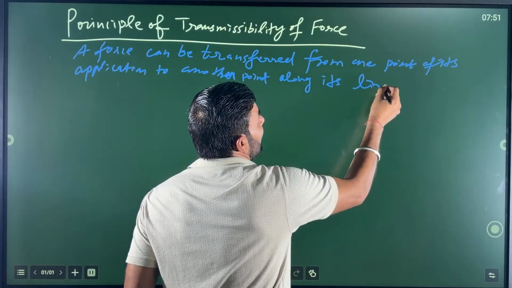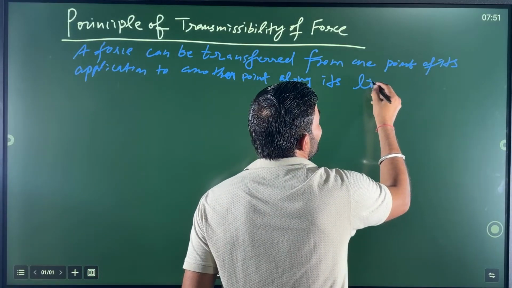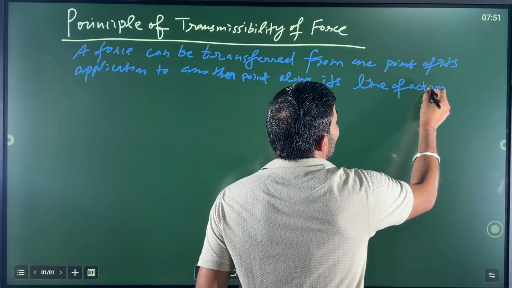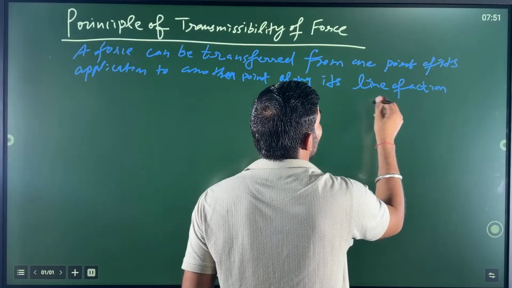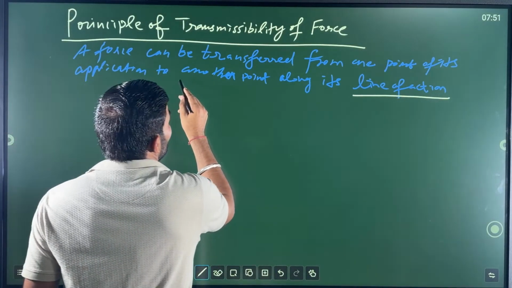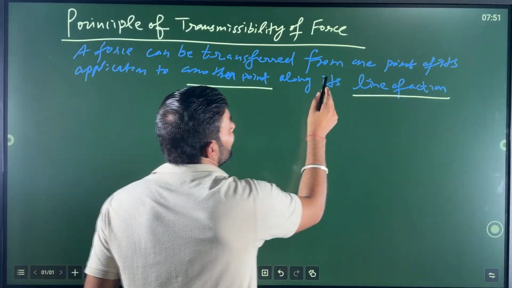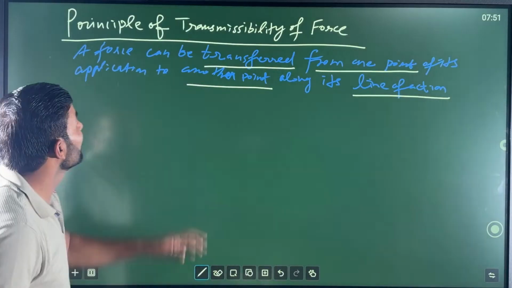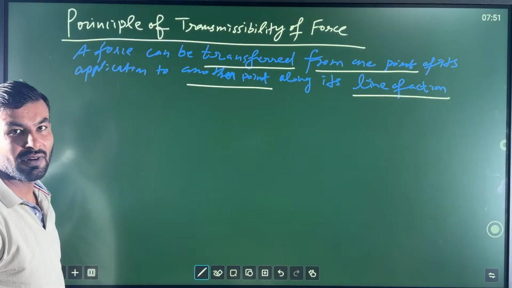My dear friends, this is very important: along its line of action, from one point to another point, it can be transferred. So this is about the principle of transmissibility of force.